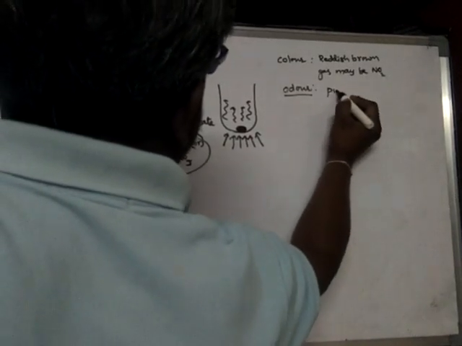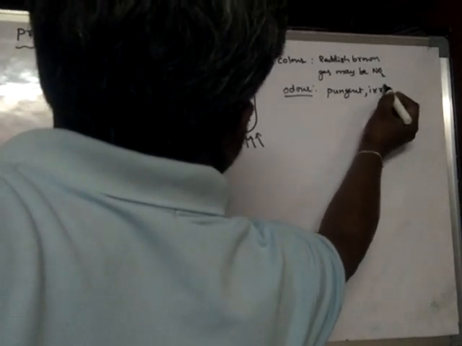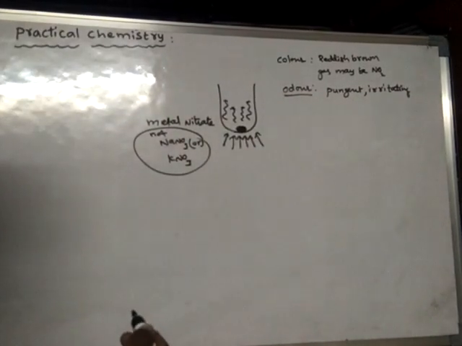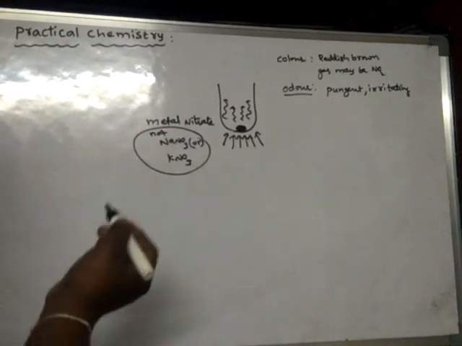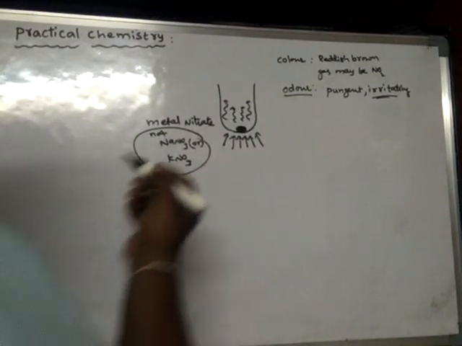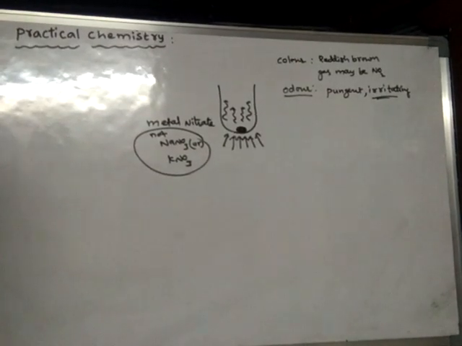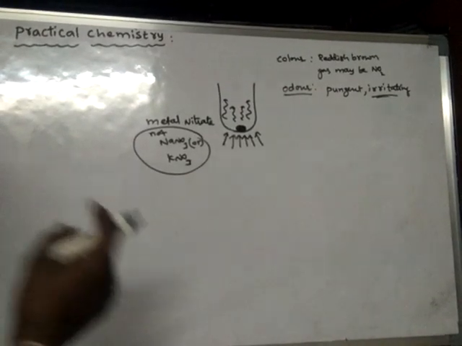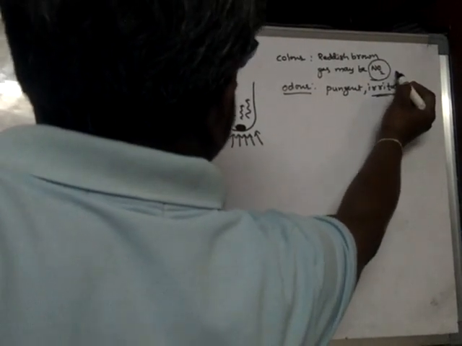Now if you smell it, what is the odor of that gas? Pungent, irritating smell. From this it is understood that the gas is an acidic gas. Generally an irritating smell is produced by acidic gases, and pungent means a strong smell. Strong and irritating smell are the properties of NO2 gas.